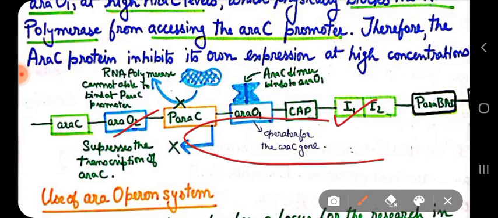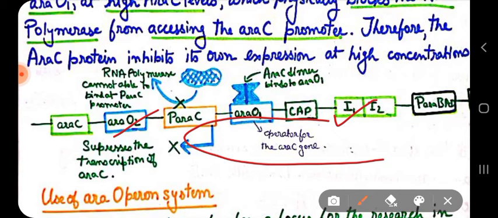DNA bending occurs. So the DNA loop occurs and inhibits the RNA polymerase from the expression of the ARA-BAD genes.